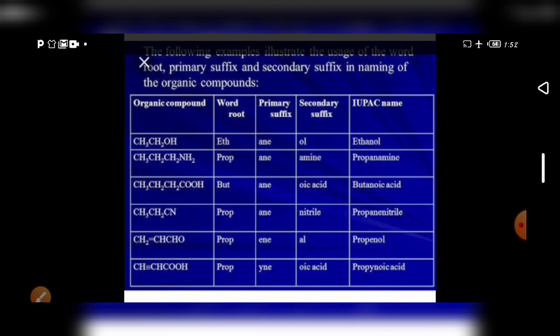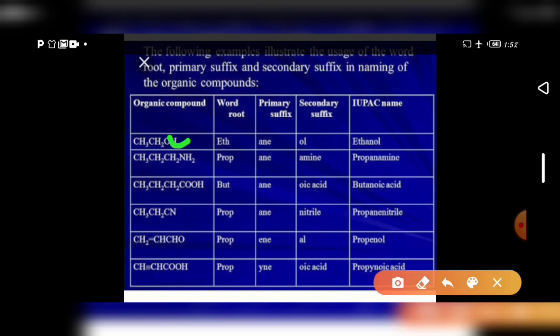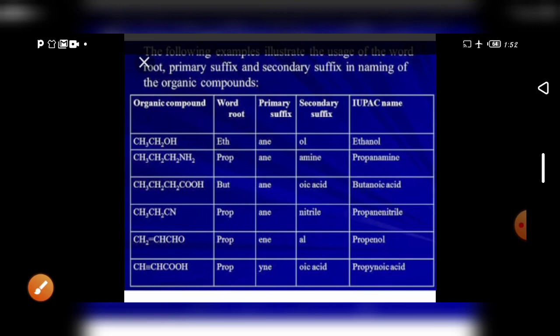Next, the functional group is OH. Here the functional group is OH, so we use OL as the secondary suffix instead of the primary suffix E. Instead of the primary suffix E, you have to change to the secondary suffix OL. So the IUPAC name is ethanol. It will go on like that.